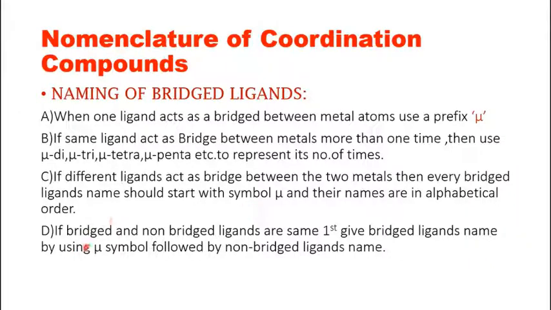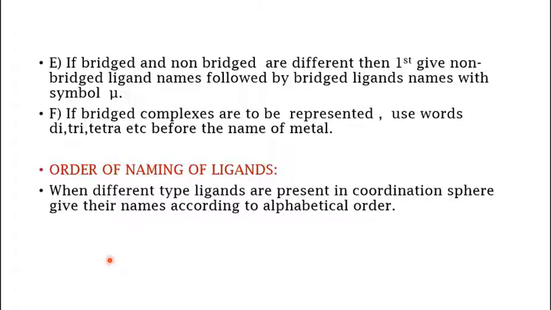Then if there are bridging ligands and there are non-bridging ligands, and both the ligands are the same, then first you need to name the bridging ligands by using the symbol mu, followed by the non-bridging ligands' name. Then if the bridging ligands and non-bridging ligands are different, then one should give the name to the non-bridging ligands first and then go for the bridging ligands.